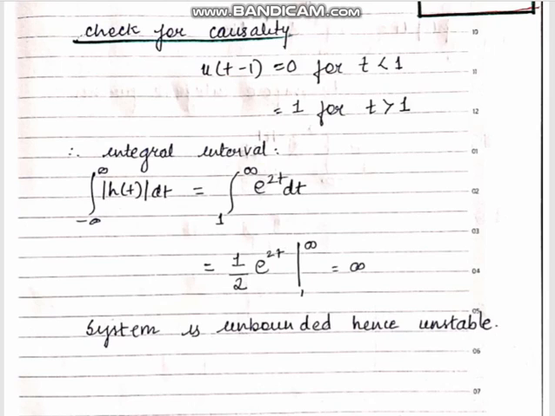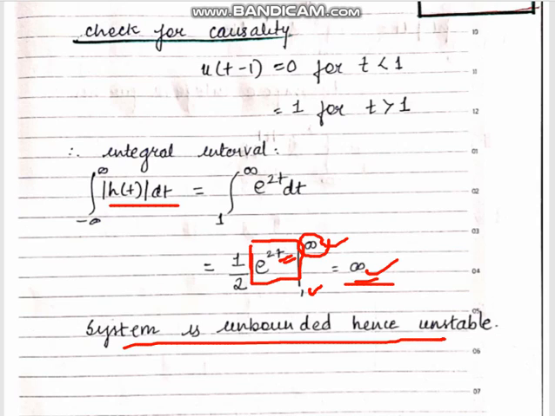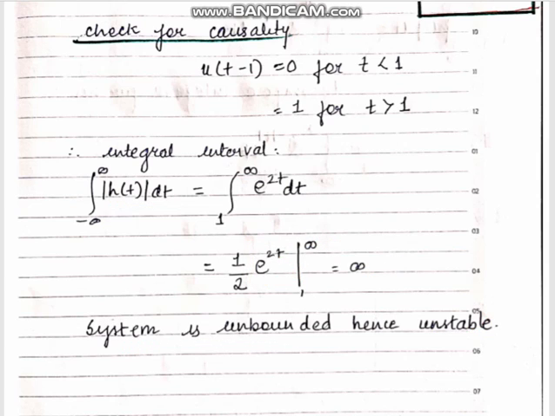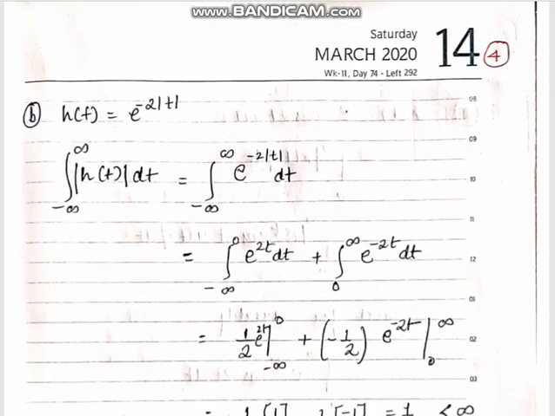Calculating the integral, it is 1 by 2 e raised to 2t. Substitute the limits 1 and infinity. As t tends to infinity, the answer will be infinity. This is an exponentially increasing signal, so it is unbounded, because the value is equal to infinity, not less than infinity. Since h of t is unbounded, your system is also unbounded, and hence it is an unstable system. Clear? Okay.